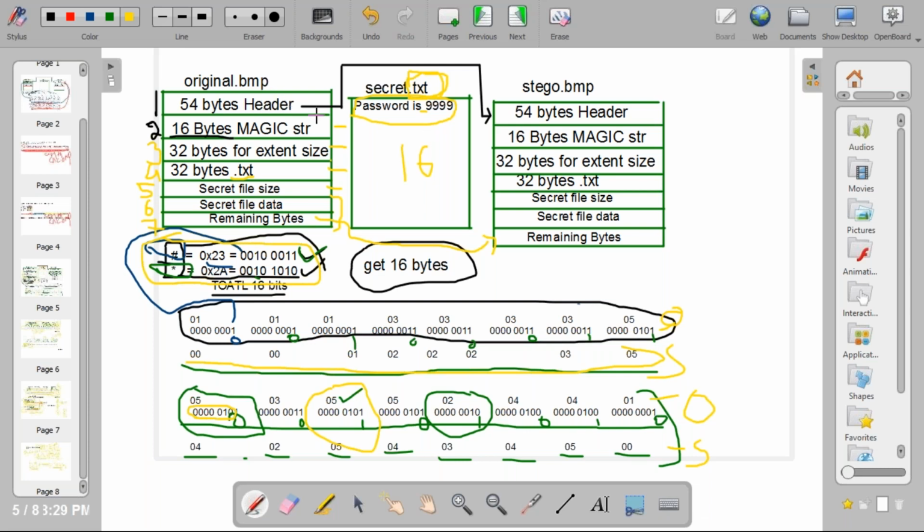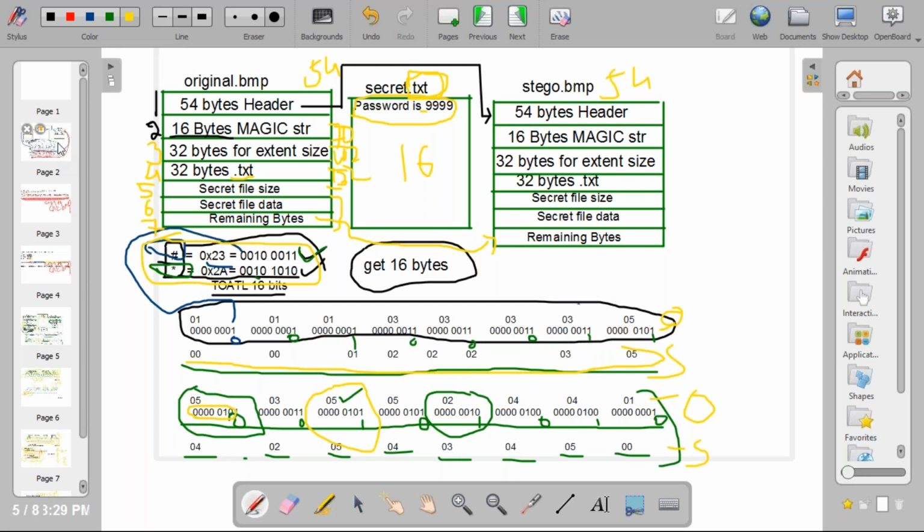After copying the 54 bytes header, check where the file pointers are; both should be at position 54 and 54. Again, after the magic string, original.bmp should be at 70. After extension size, it should be at 102. Next it should be 132, like that. Please check that, and verify step by step.